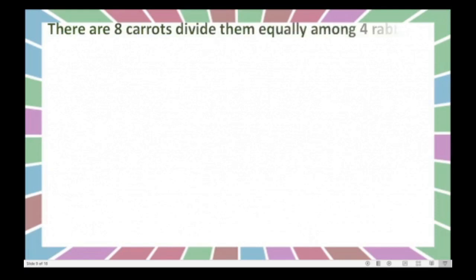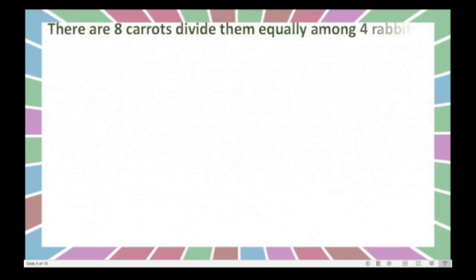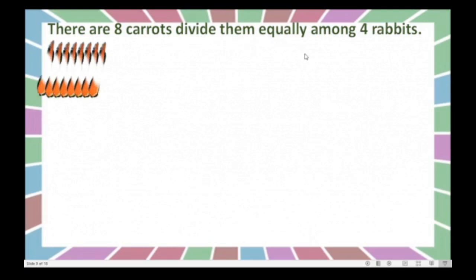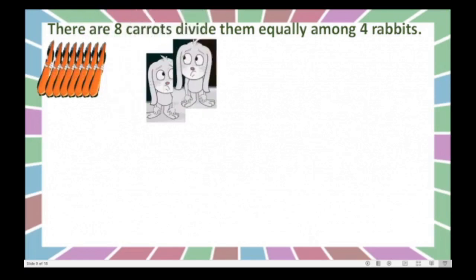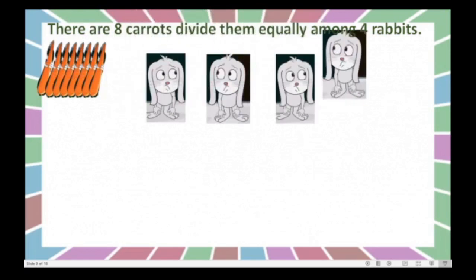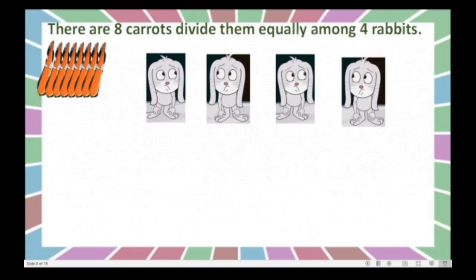Now here, see one more method we will go through. Same sum I will take here. One more method we will go through, dear children. Here I will take the same sum. There are 8 carrots. Divide them equally among 4 rabbits. Yes, here 8 carrots and 4 rabbits. Okay. Now what we will do? We know that 2 to each, right? Because we have already tried this sum. Okay, I will give first 2 carrots to first rabbit.